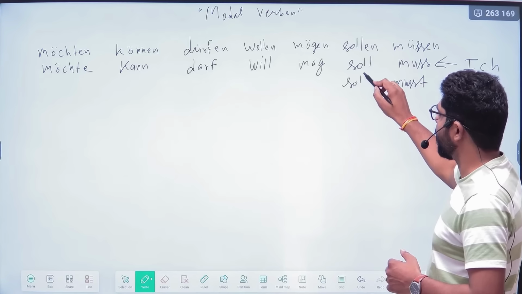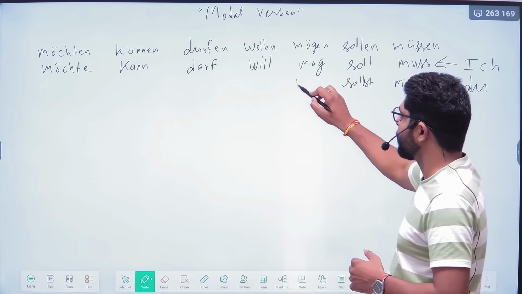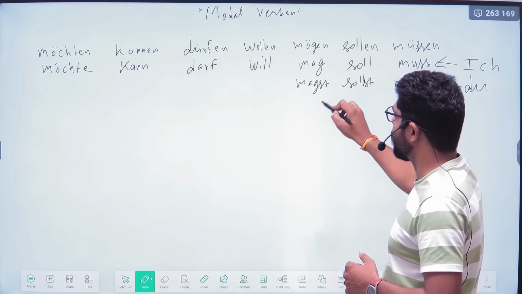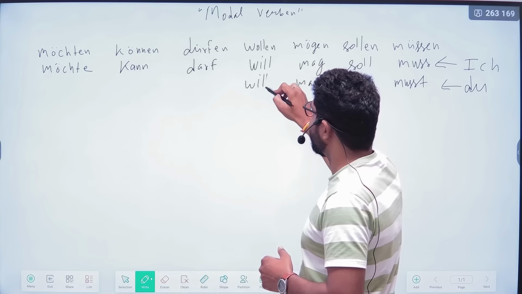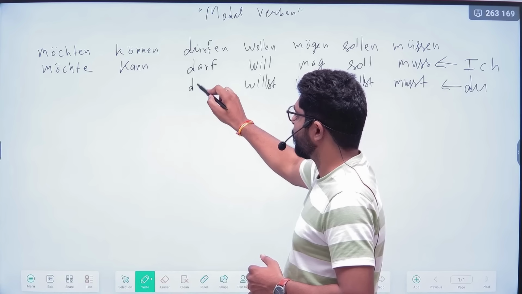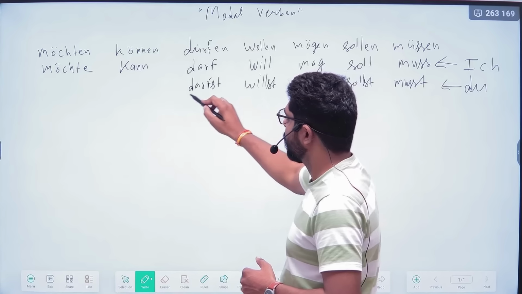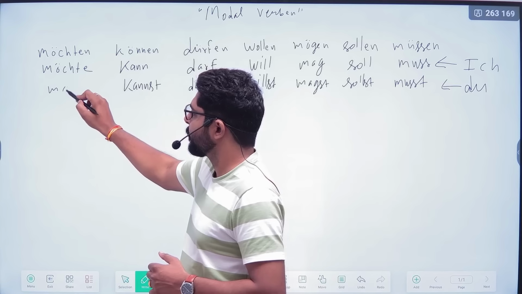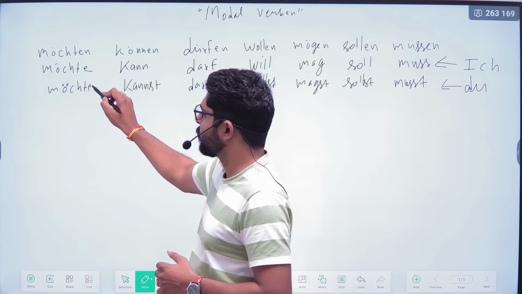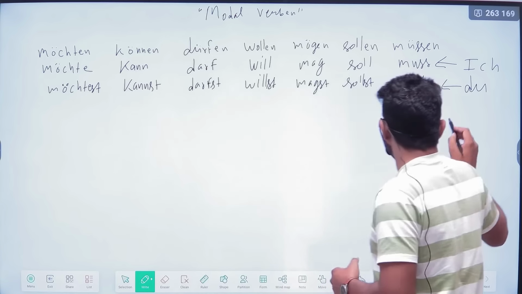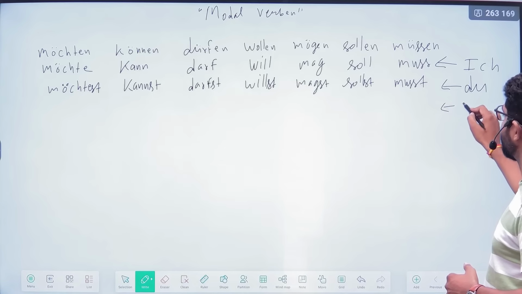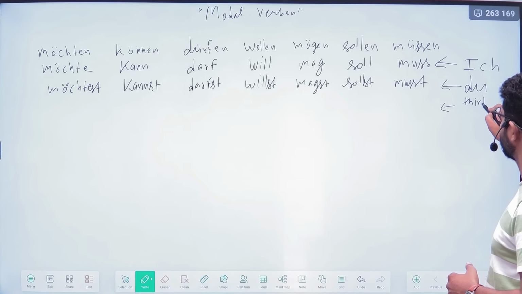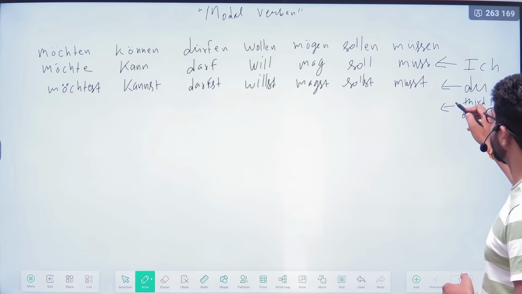You remember the st ending from the earlier verb conjugation. So musst, sollst, magst, willst, darfst, kannst, and müsstest. For the third person, like er, sie, and es, whatever we used for ich will come exactly the same. The first column will come exactly the same here for the third person.